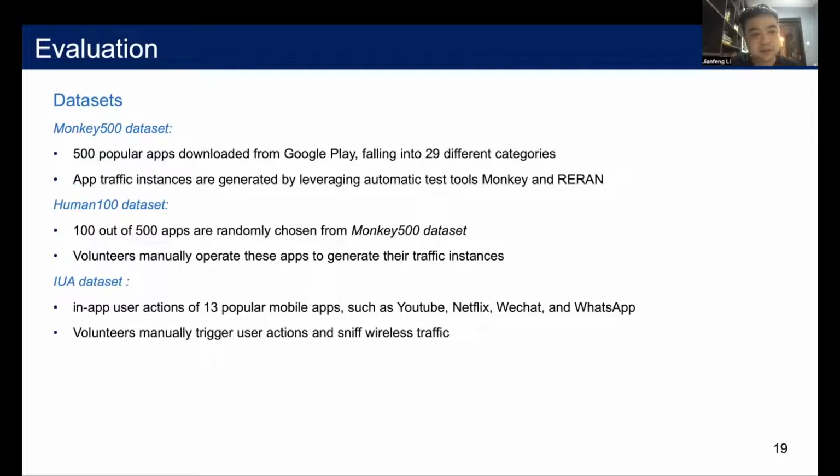The second dataset consists of 100 apps randomly chosen from the first dataset. Volunteers operate these apps to generate traffic instances. The third dataset contains traffic instances of in-app user actions from 13 popular mobile apps. They are also triggered by volunteers.